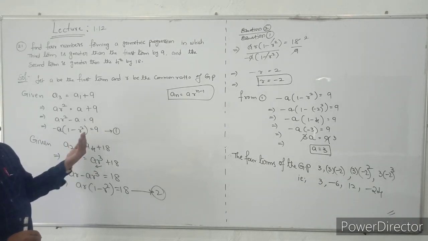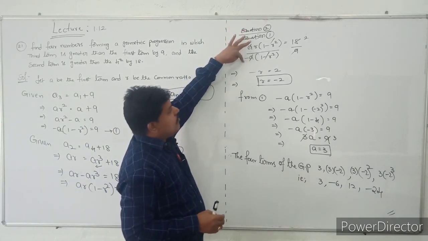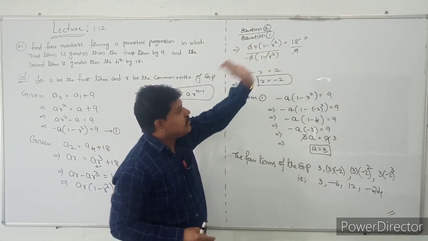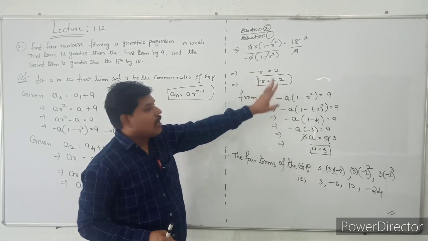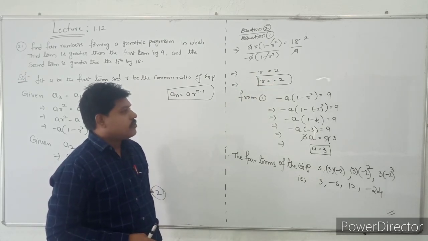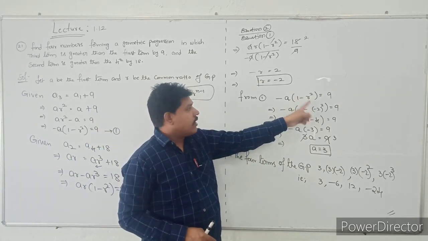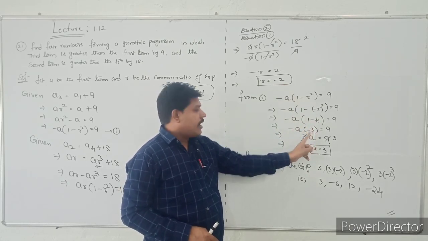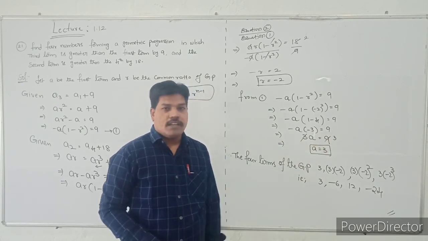What I am doing is equation 2 by equation 1. So what happens? Just cancel. A will be cancelled, 1 minus R square and 1 minus R square will be cancelled. So 18 by 9, that is 2. Automatically what remains is R and minus, that's why minus R is equal to 2. R will become minus 2. After getting the R value, substitute the value in equation 1. R value is minus 2, whole square is 4. 1 minus 4 is minus 3. Minus of minus becomes plus 3A is equal to 9. Just cancel the value, A is 3.